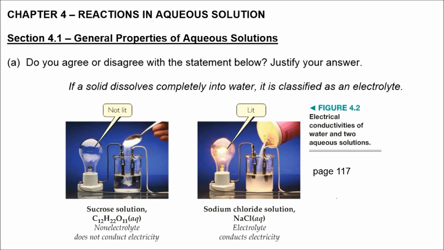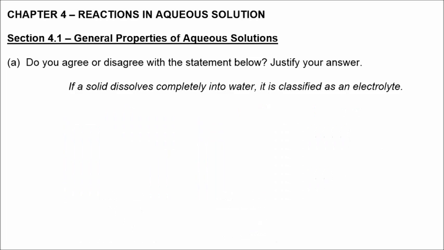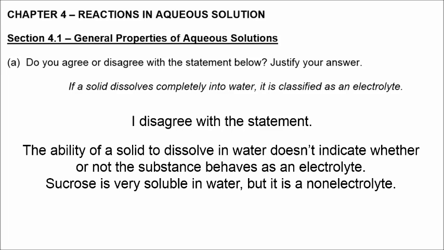So on page 117 in your textbook, there is a picture of sucrose dissolved in water and sodium chloride dissolved in water. One of them is a non-electrolyte, the other is an electrolyte. So if sucrose dissolves completely in water and yet does not conduct electricity, then you would disagree with this statement, because clearly the ability of a solid to dissolve in water doesn't indicate whether or not the substance behaves as an electrolyte. And sucrose is an example.